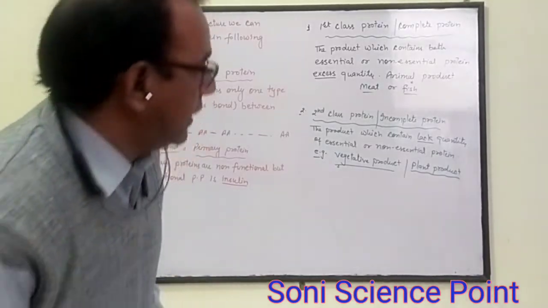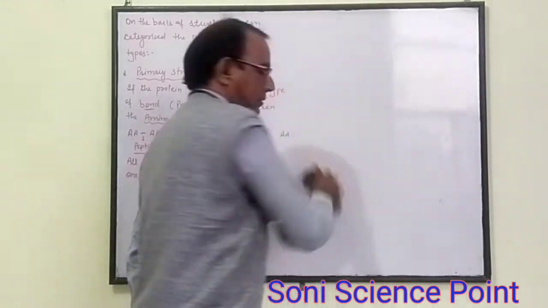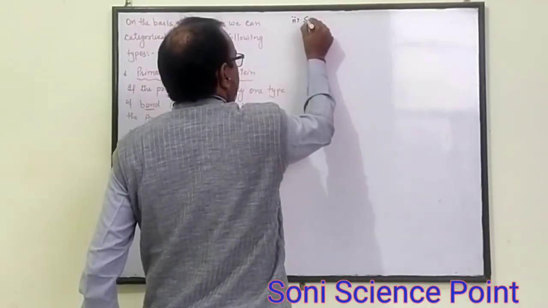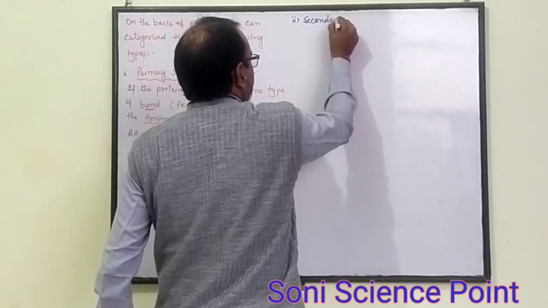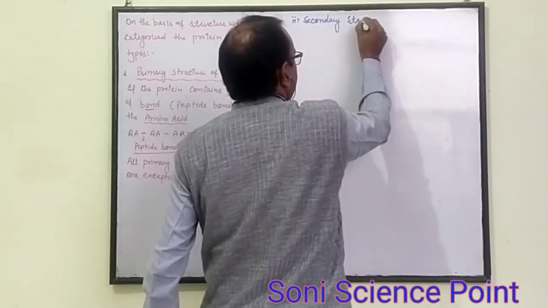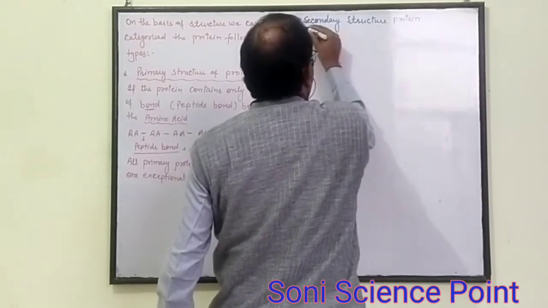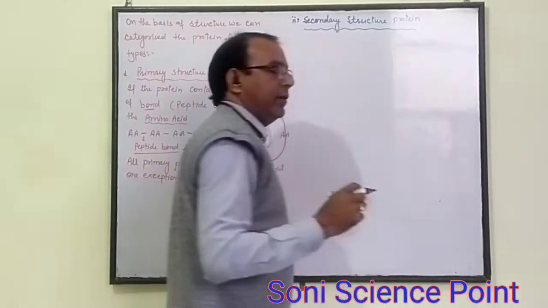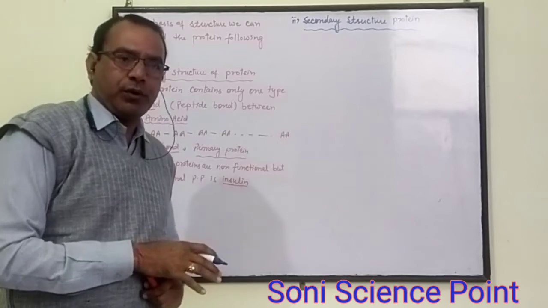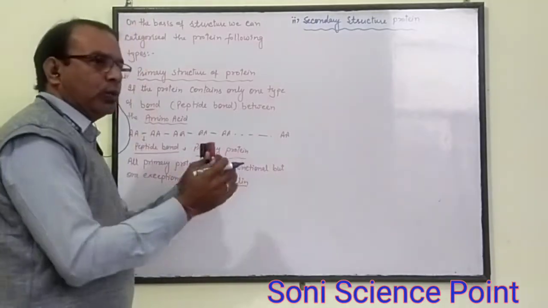The second is the secondary structure protein. This type of protein contains peptide bonds as well as hydrogen bonds. Due to the presence of hydrogen bonds, the amino acids come closer to each other.